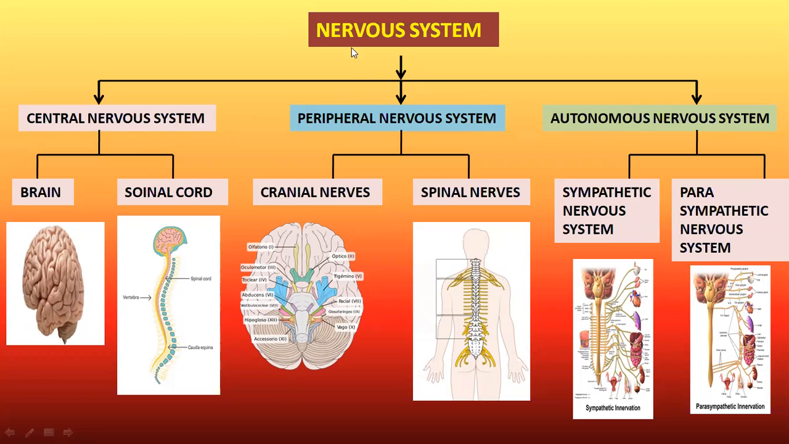I'll repeat again: in human beings, the nervous system is broadly divided into central, peripheral and autonomous nervous system. The central nervous system has two parts, brain and spinal cord. The peripheral nervous system has two types of nerves, cranial and spinal nerves, which together form the peripheral nervous system. The autonomous nervous system has two regions, sympathetic nervous system and parasympathetic nervous system.